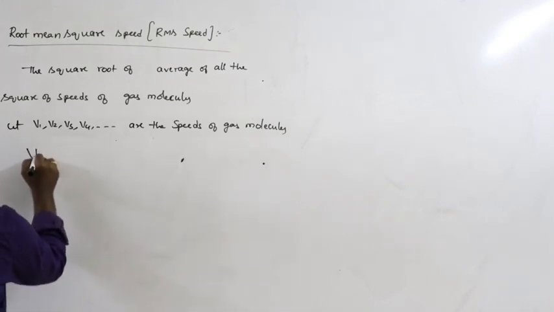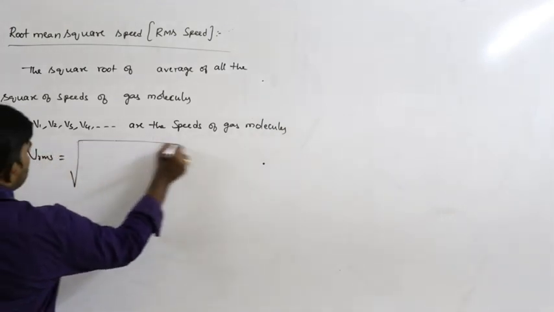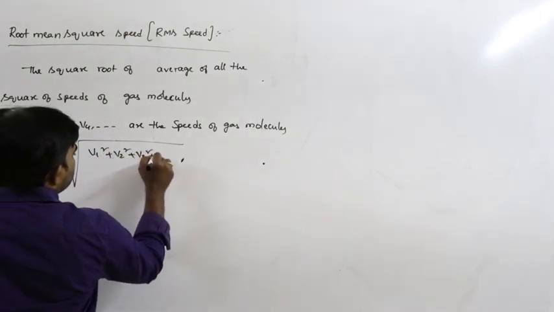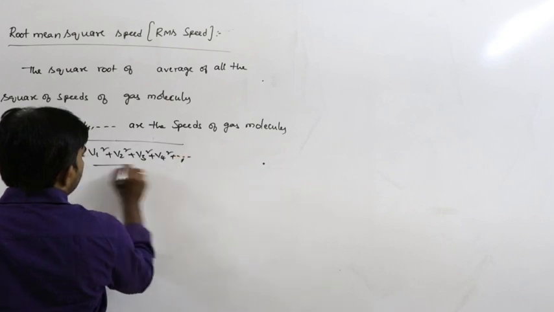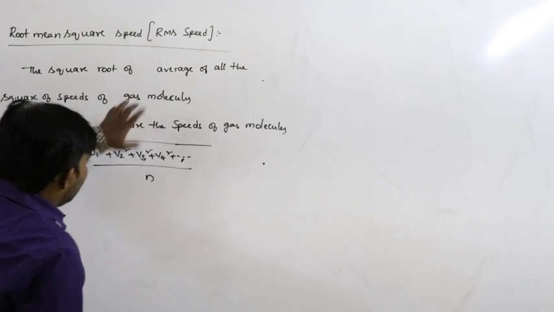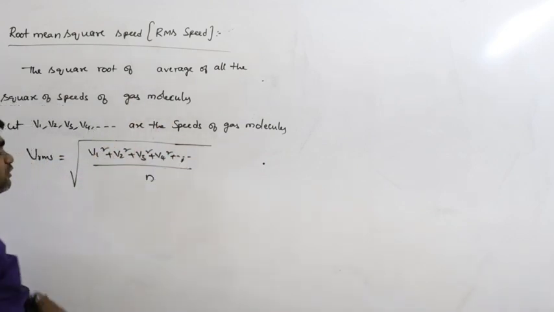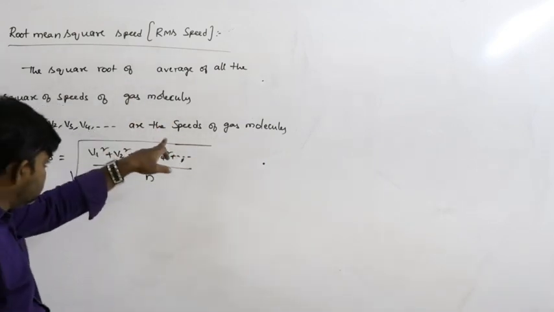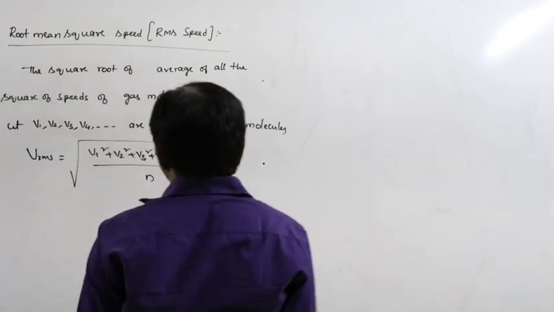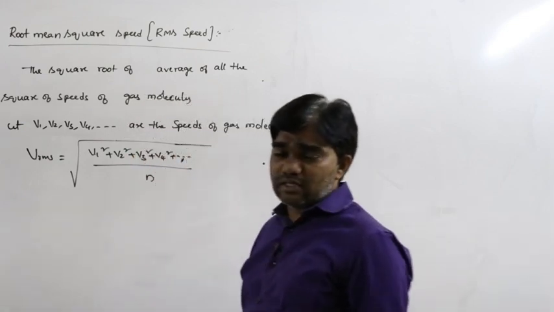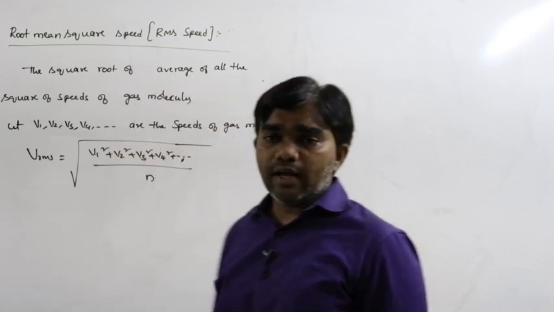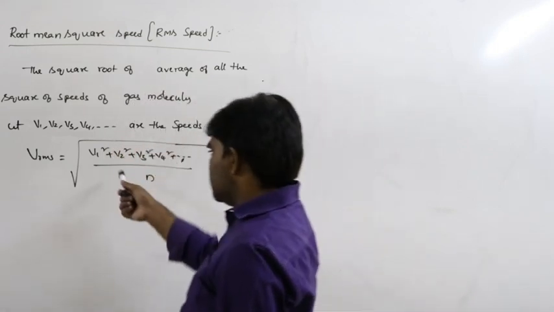So here the RMS velocity can be written as the square root of V1 square plus V2 square plus V3 square plus V4 square and so on, divided by n molecules. So the square root of the average of all the squares of the speeds is called root mean square speed, or RMS velocity. That is the general formula.